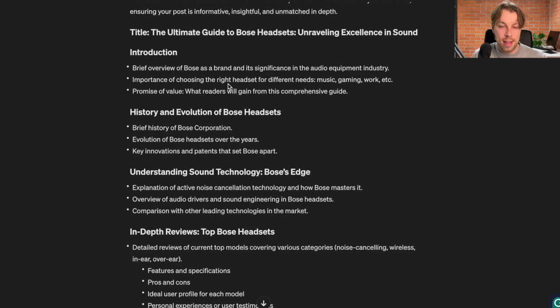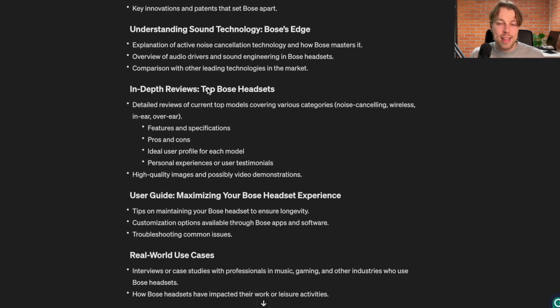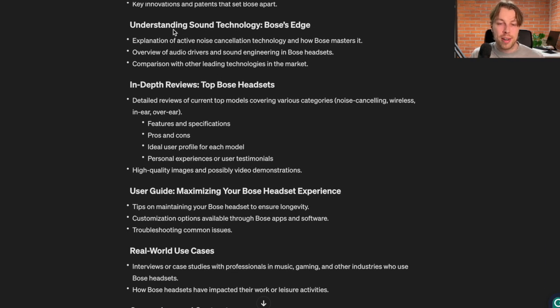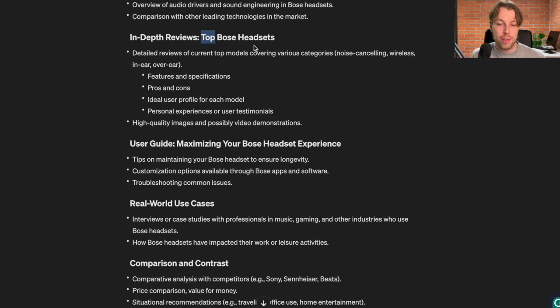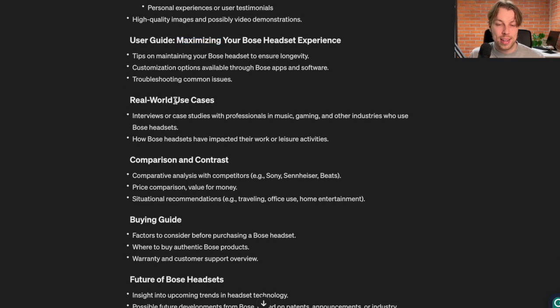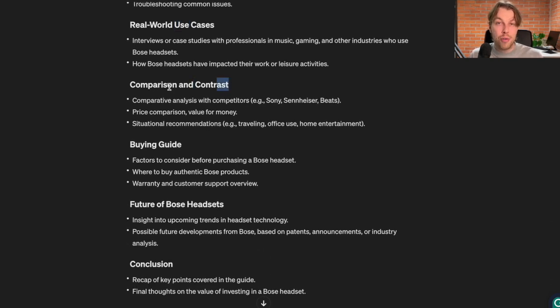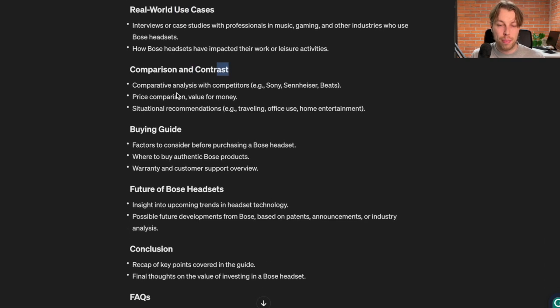And as you can see, it starts with the introduction, then it's mixing in some history. Well, this is not something that is interesting, so you always need to keep in mind the audience. You probably don't want to talk about history that much at the beginning of your blog post. But nonetheless, most of the stuff here is very good. Understanding sound technology, in-depth reviews, and user guide. Then you're going to show how to use the headset, real-world use cases, and comparison and contrast. So if you have used other headsets in the past, you can compare this one to those.